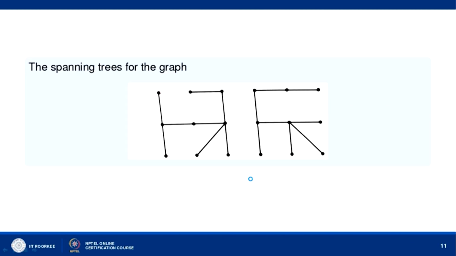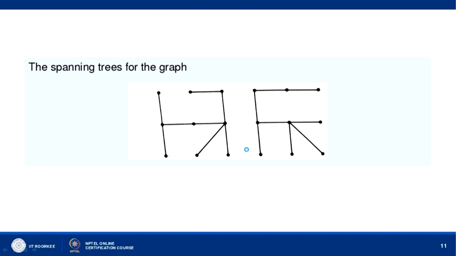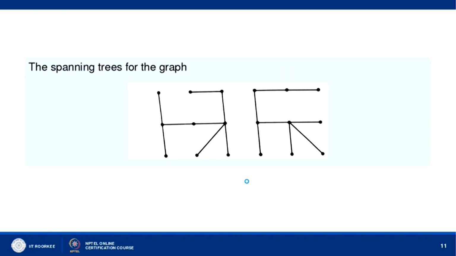Moreover, this edge is also removed, and this one, and this one, and also this one. So, these edges are removed and we come to this.